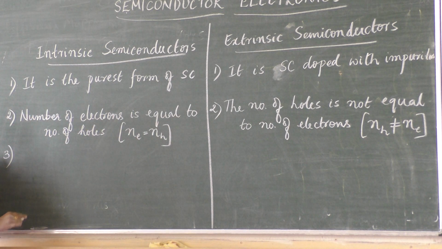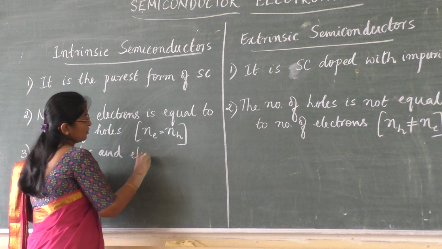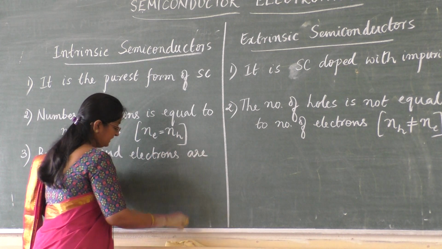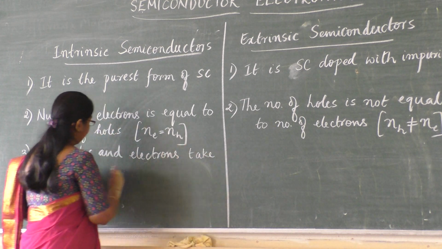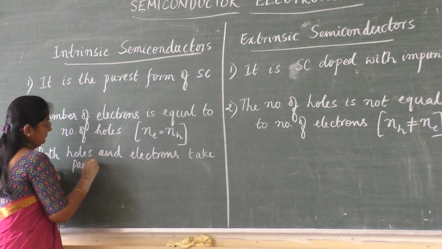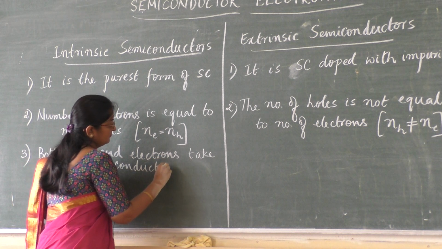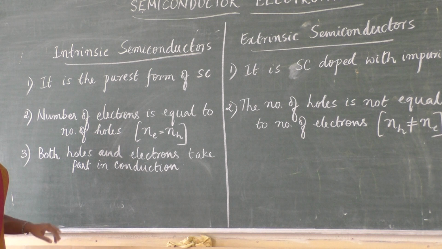In intrinsic semiconductor, since the conductivity depends mainly on temperature, both holes and electrons take part in conduction. Or conduction is due to both holes and electrons.